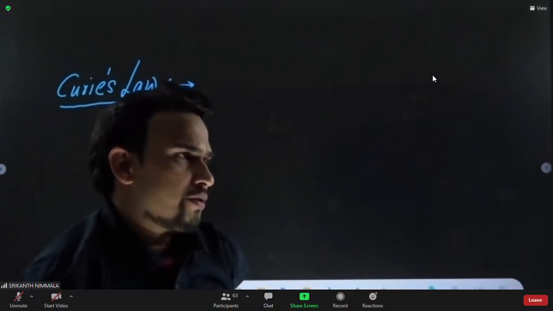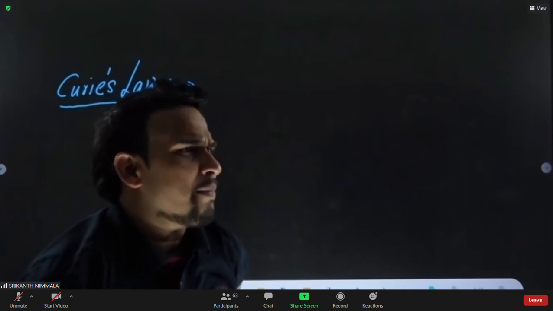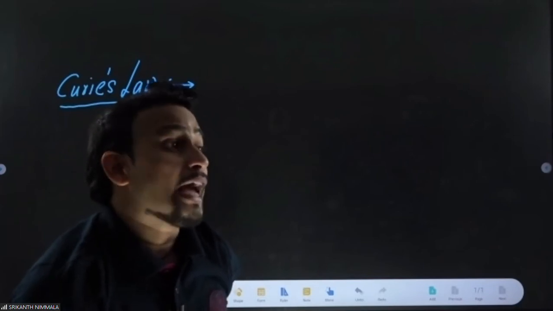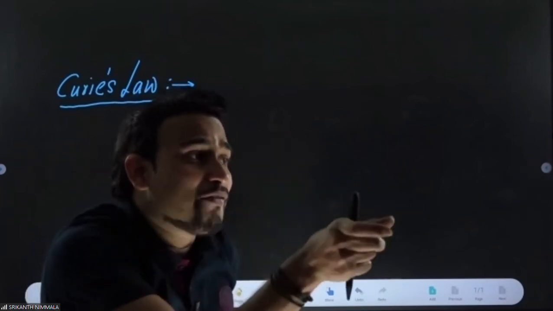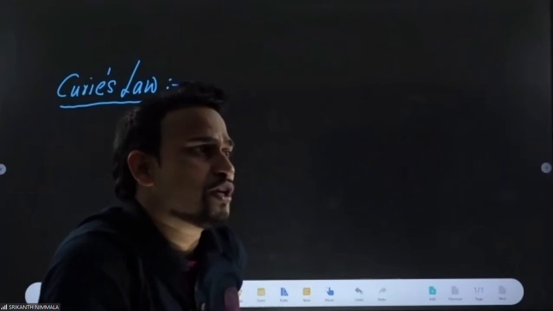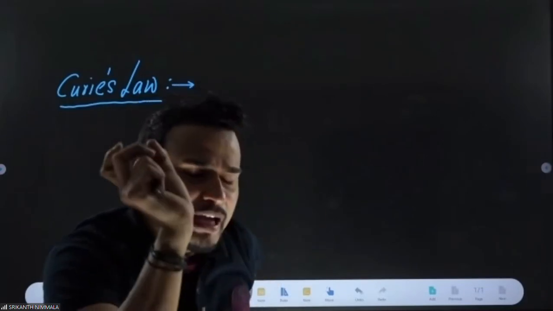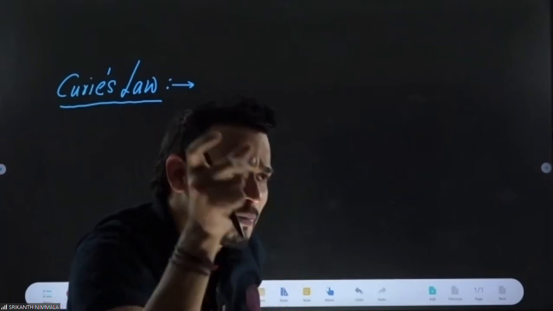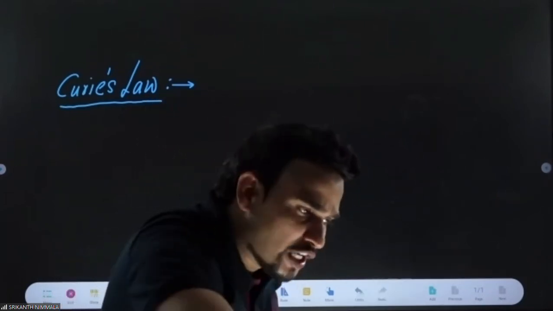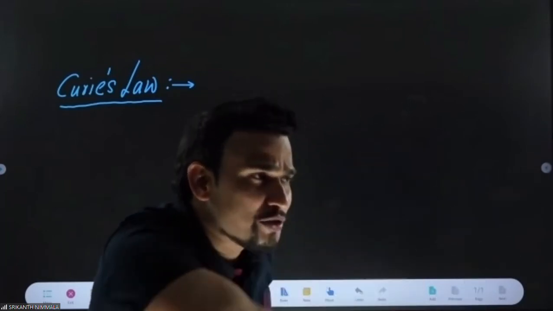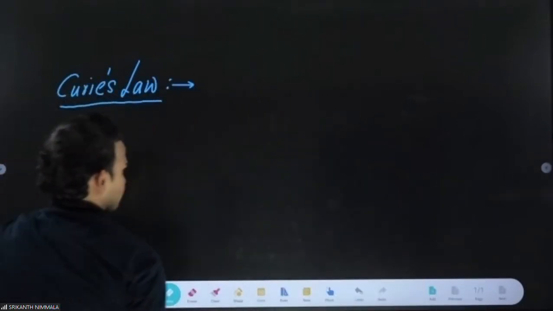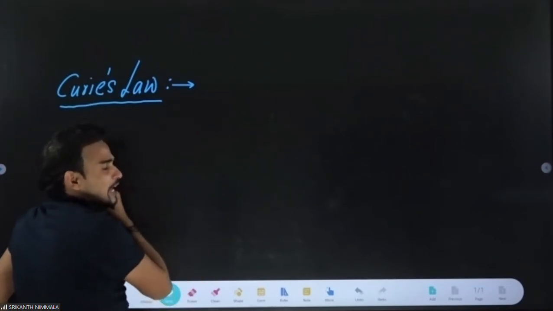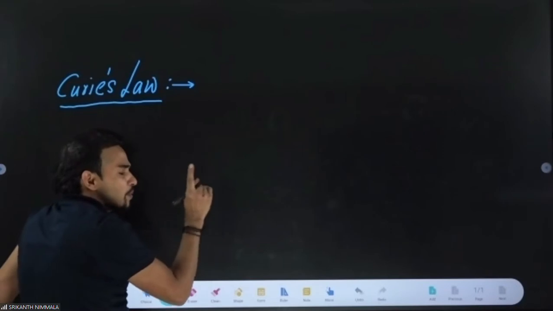Inversely proportional to absolute temperature. What is the meaning of absolute temperature? Yes, in Kelvin. In bracket you write Kelvin. This is the first mistake which students make. Xi of a paramagnetic material will be inversely proportional to absolute temperature in Kelvin. That means in the exam they will intentionally give temperature in Celsius, so you have to convert into Kelvin.